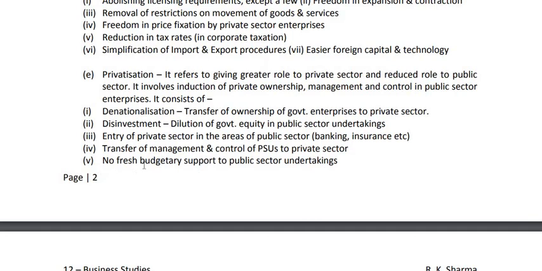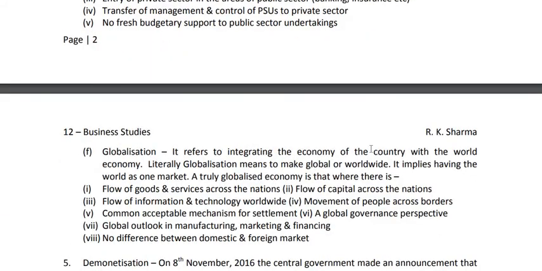And the last one, no fresh budgetary support to public sector. That means public sector was not given any more fresh budgetary support. Earlier, there was a provision in every year's budget to make support to public sector. But now there is no fresh budgetary support to public sector. So this is the concept of privatization. Now the third one is globalization.